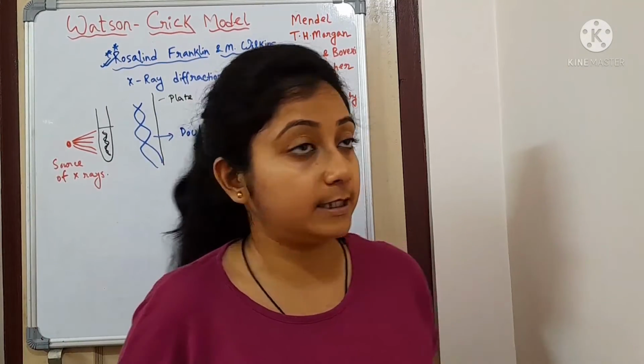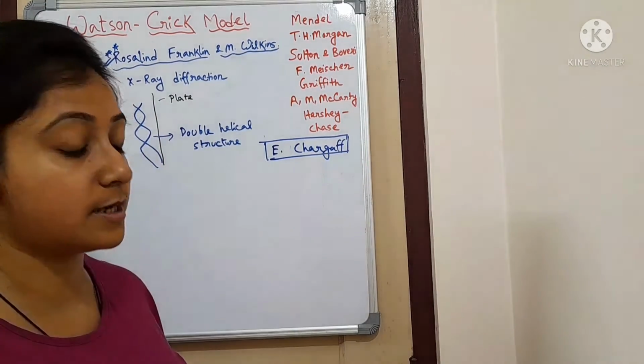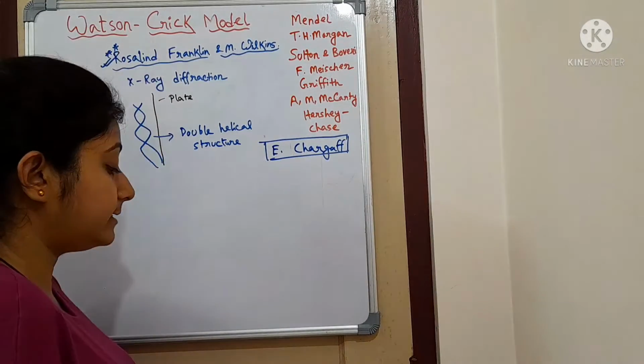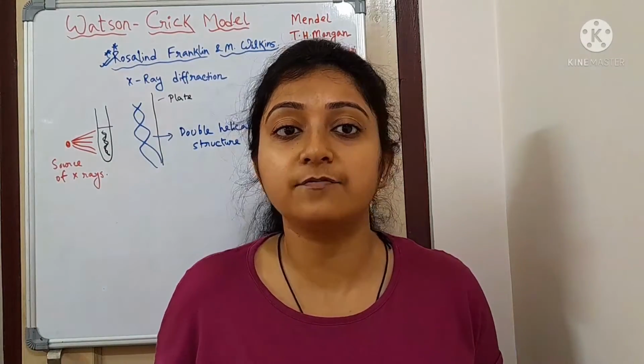So he dealt with it, and he gave some rules or laws. He said that he knew that DNA consists of sugar, base and phosphate.